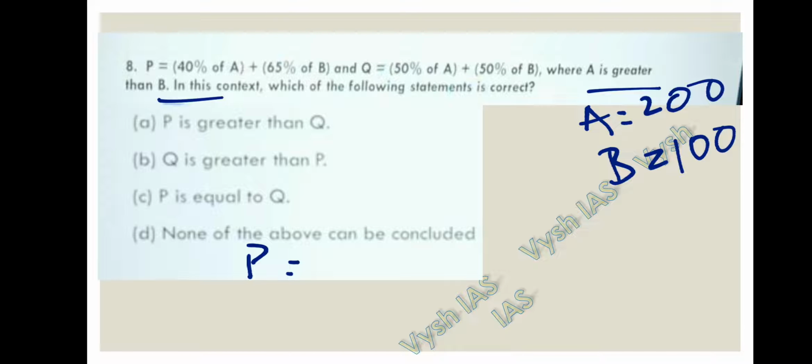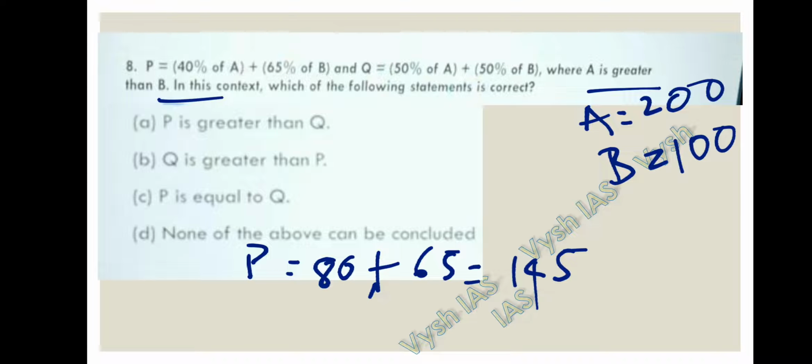P is equal to 40% of A, that is 80, plus 65% of B, that is 65. Then the resultant will be 145. So P's value is 145. Coming to Q, 50% of A is 100 plus 50% of B is 50, that is 150.